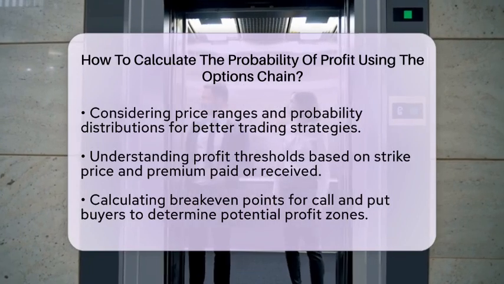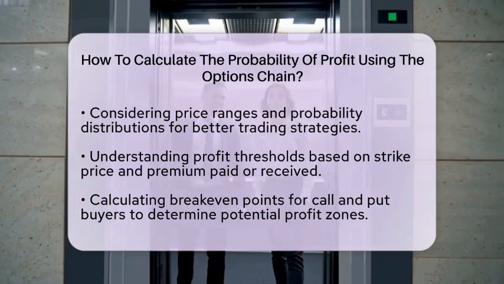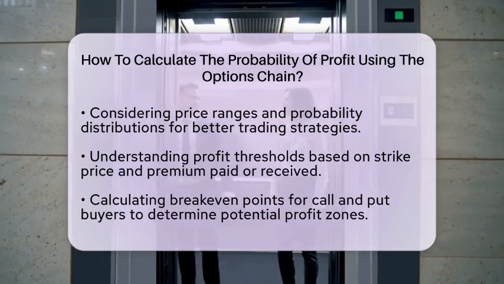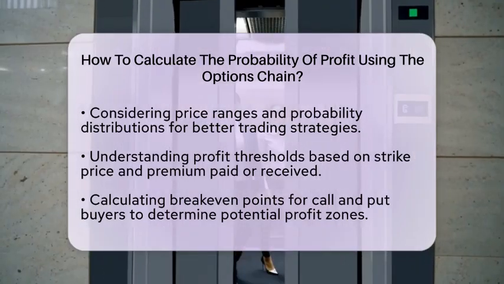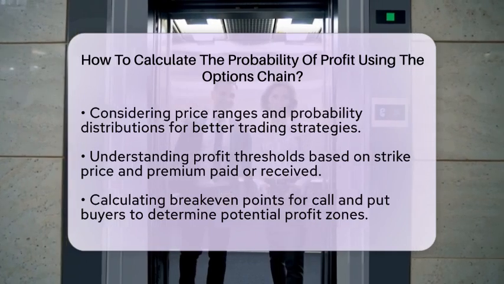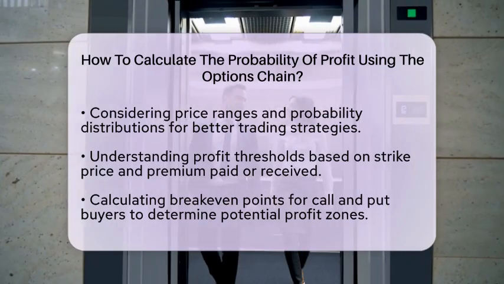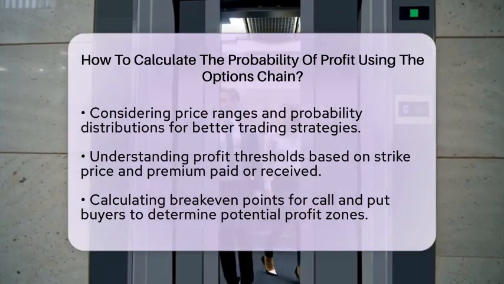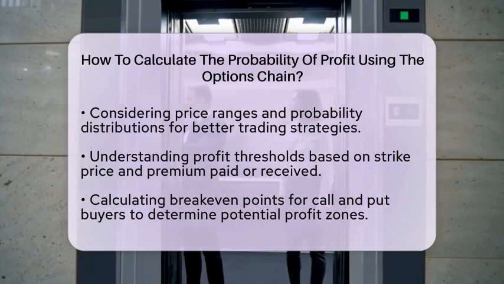Many traders also use option probability calculators or tools available on their trading platforms. These tools estimate the probability of profit by considering the underlying asset's price, volatility, time to expiration, and risk-free interest rate. They often use models like Black-Scholes to generate probability curves.